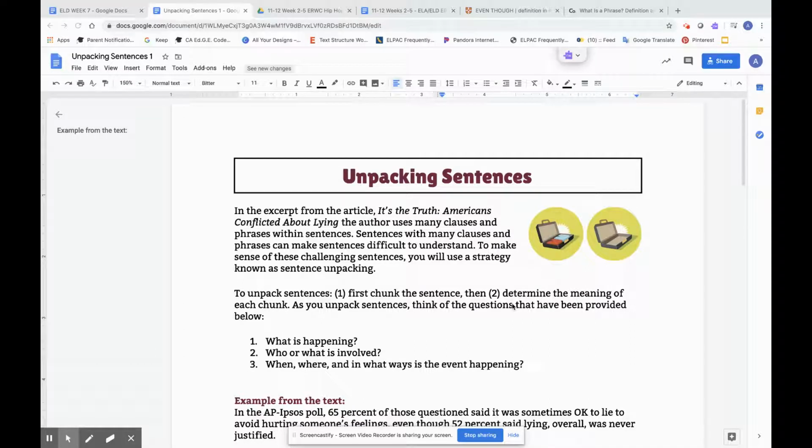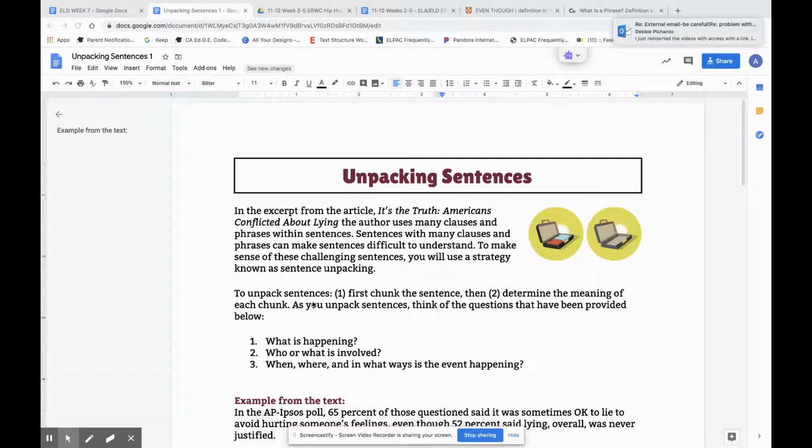In this lesson, you will learn how to unpack sentences using the sentence unpacking strategy to determine an author's message of a text. In the excerpt from the article, "It's the Truth, Americans Conflicted About Lying," the author uses many clauses and phrases within sentences. Sentences with many clauses and phrases can make sentences difficult to understand. To make sense of these challenging sentences, you will use a strategy known as sentence unpacking.